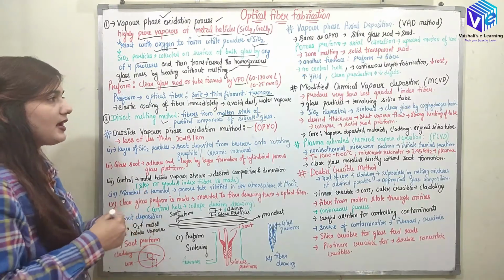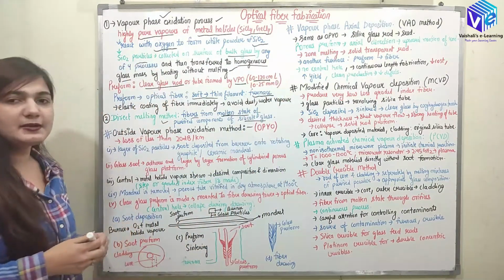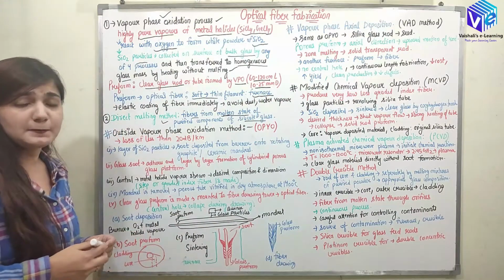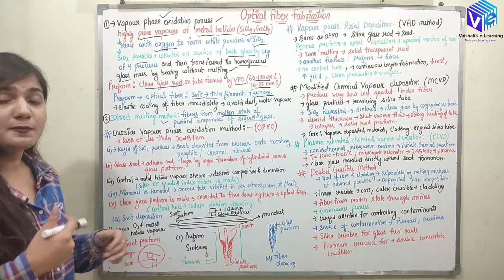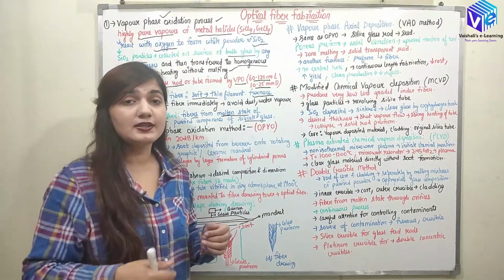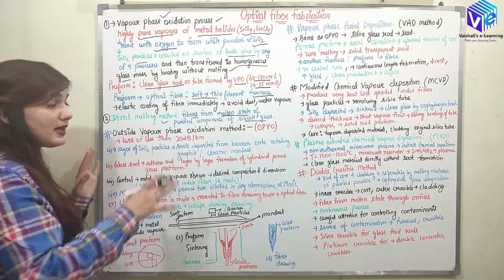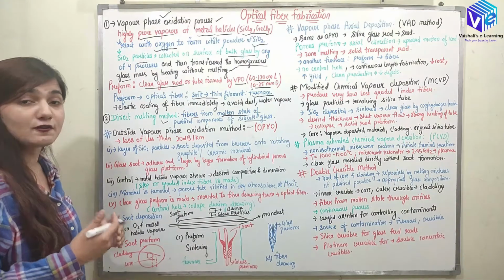So now here we are having this length to be 60 to 120 centimeter and the diameter would be 10 to 25 mm only. So we are going to fabricate very thin optical fiber. Optical fibers are very thin in nature. They are as thin as our hair. So we are going to make the optical fiber with the help of the vapor phase oxidation or